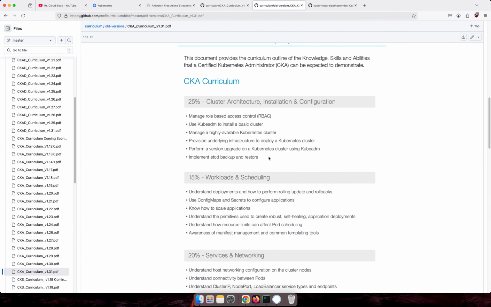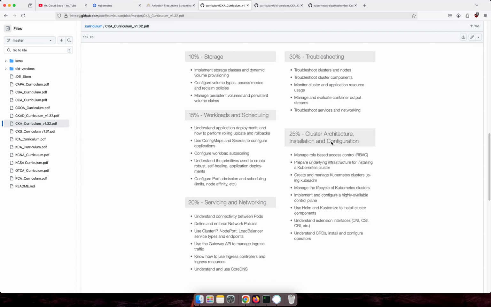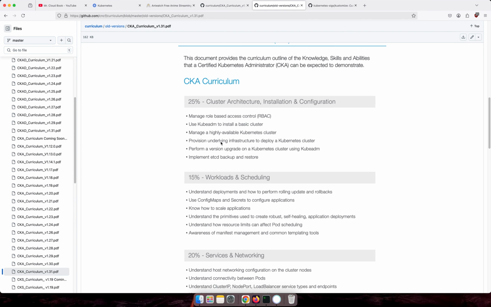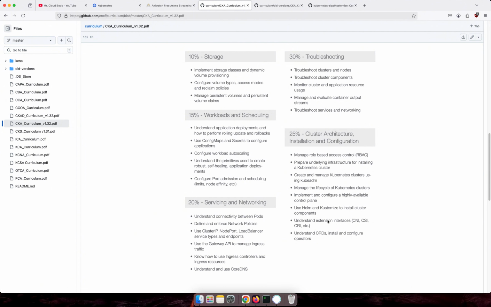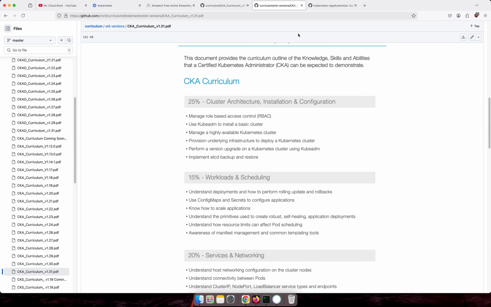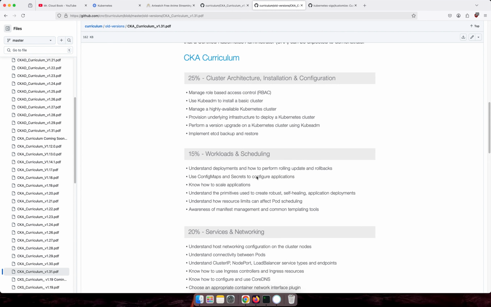So see, there is no cluster architecture and installation. Here, cluster architecture, installation, configuration, they added the Helm and Kustomize, right? So here there is no Helm or anything. See, role-based access control, Kubernetes cluster, high availability cluster, deploy Kubernetes cluster, upgrade cluster using kubeadm like that. etcd backup, they removed etcd backup from the latest one. See that there is no etcd backup here itself. Okay, they removed it, and workloads and everything.